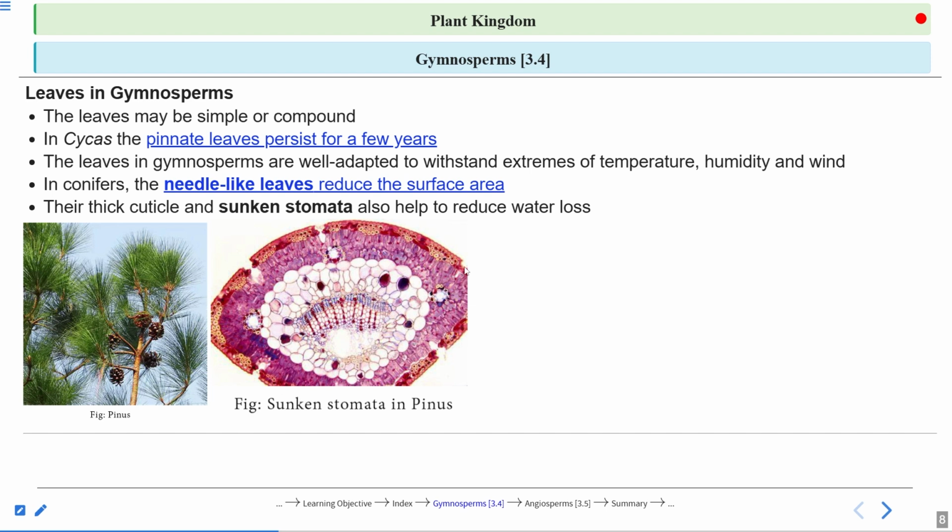Triangular shaped leaves. This is the internal structure of one of the leaves. And you can see where the stomata are present. They are not present at the surface. They are present deep, and that is why they are called sunken stomata. Why? To minimize water loss by the process of transpiration. So, a very, very important modification.